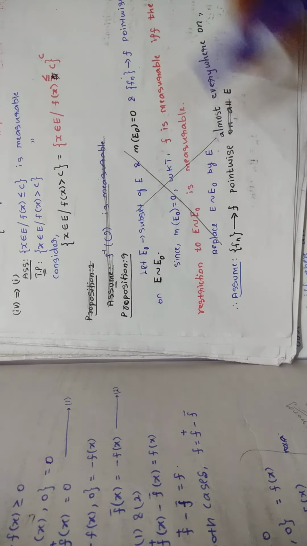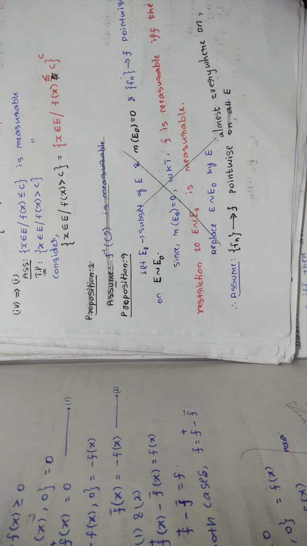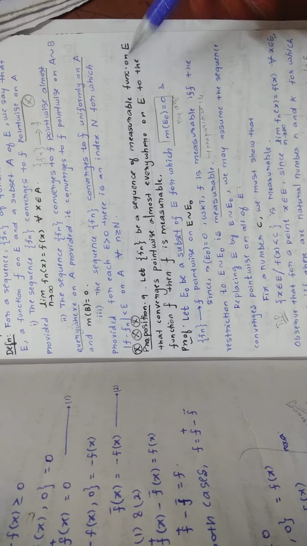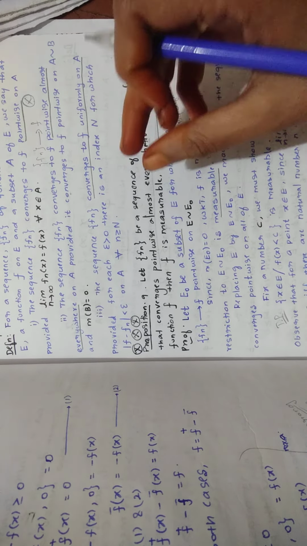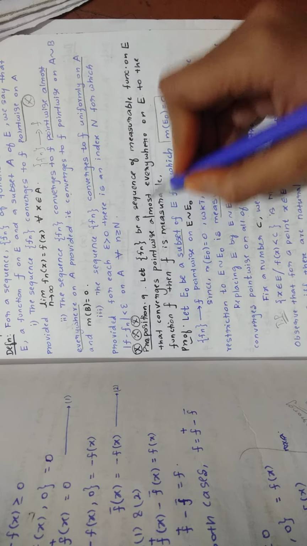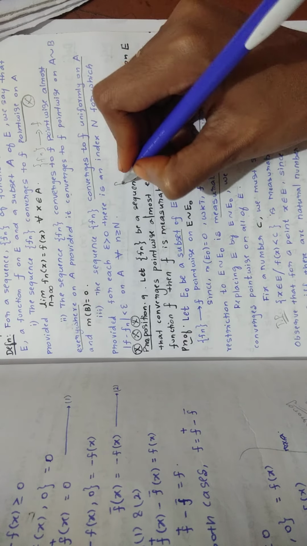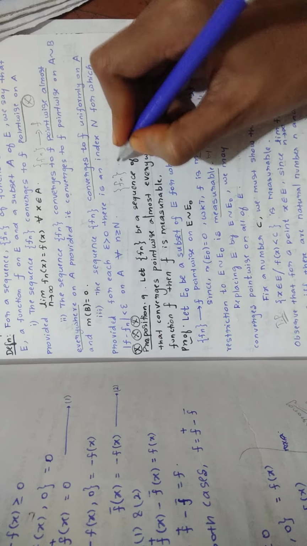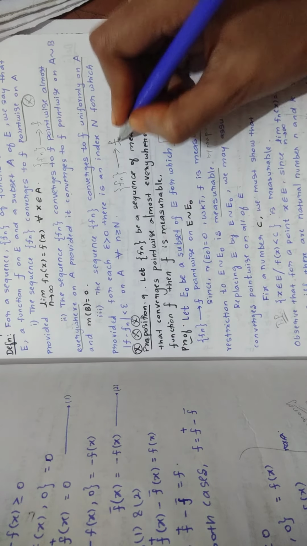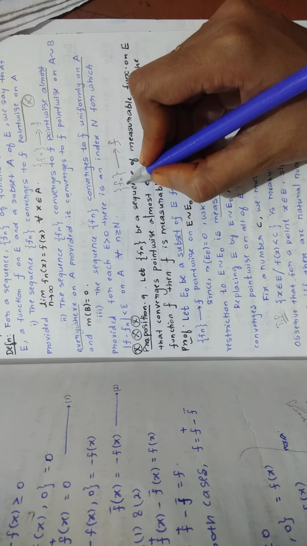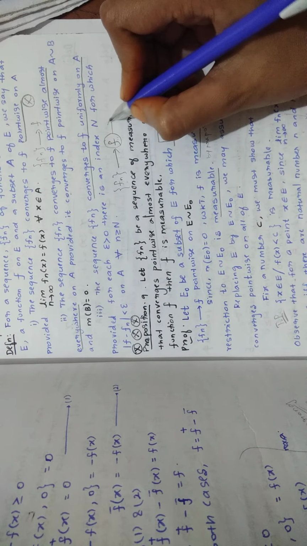So here you can see the proof of this proposition. First, you are assuming fn, as given in the statement, is a sequence of measurable functions on E that converges pointwise almost everywhere on E. If fn is doing that, then we have to show that the limit function f is measurable. That is what you are going to prove.